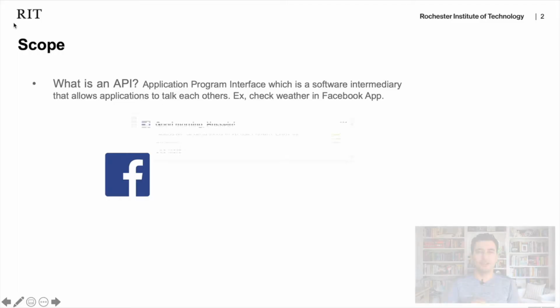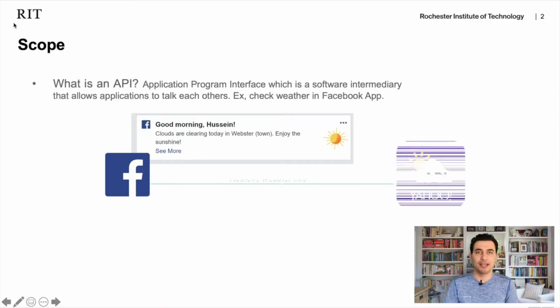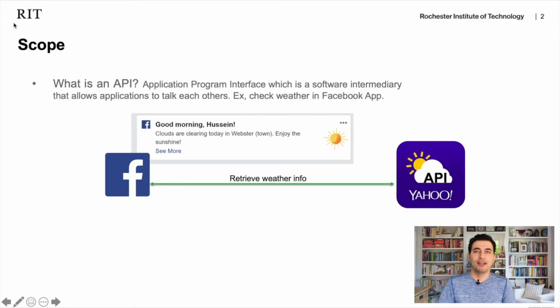Before we start, let's look at a simple example about APIs. API is Application Program Interface. A simple example I can give you is the Facebook application. When you open the Facebook application, you see information about the weather based on your current location. Facebook is a social media company and they will not care about implementing functionality related to the weather. Rather than that, they just call an existing library or existing API, such as the Yahoo Weather API. They send it your location, then they retrieve the weather information based on your location.